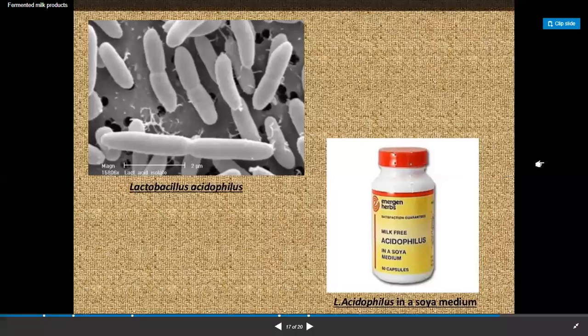This is the milk-free acidophilus that is produced from Lactobacillus acidophilus.